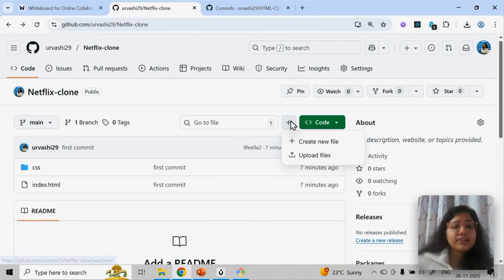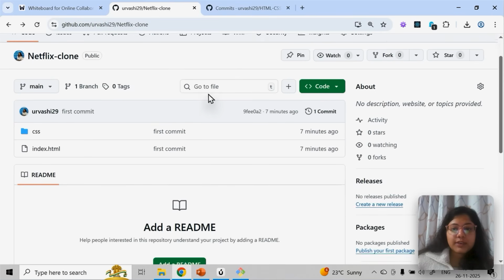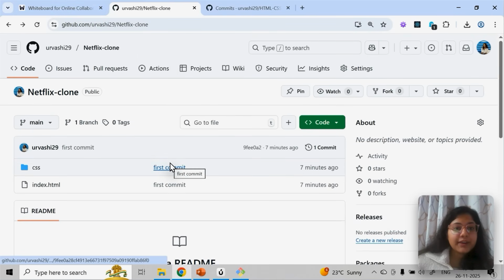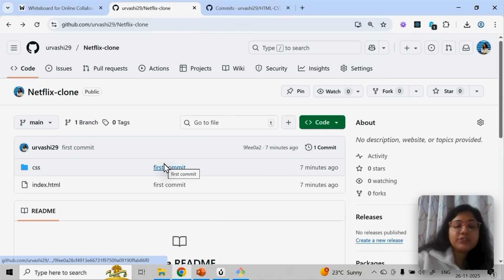Also, you will see this option of creating a new file, upload file. Don't do it. Never upload or create a file from here. You can never do it. Okay, now let me show you. Whichever file I have pushed in that commit, let's say I've made some changes in CSS, and then I added a commit message. When you're committing and pushing some of your code, whatever file you have made changes to, you can see that here as well.